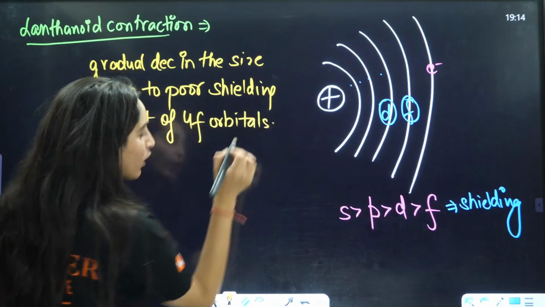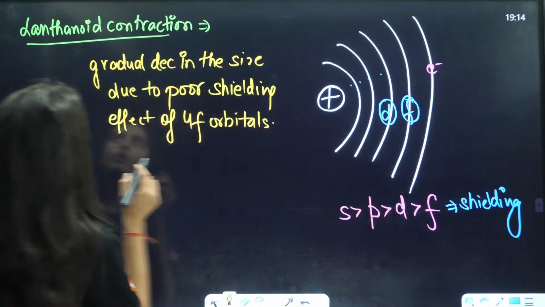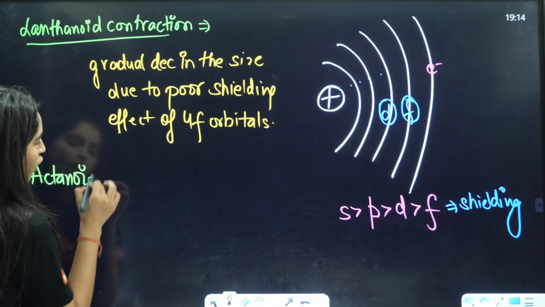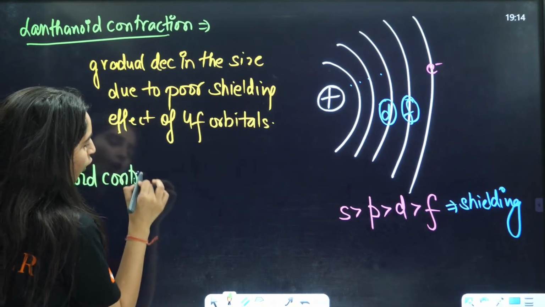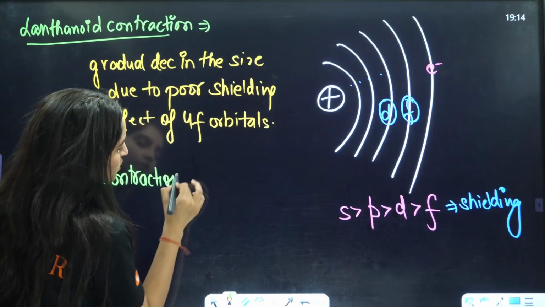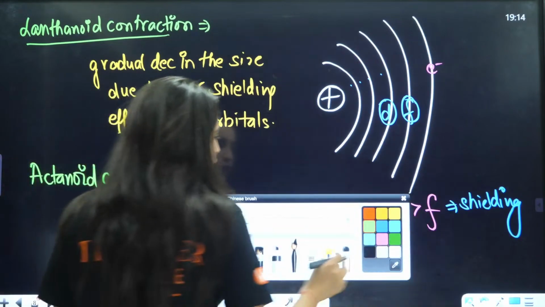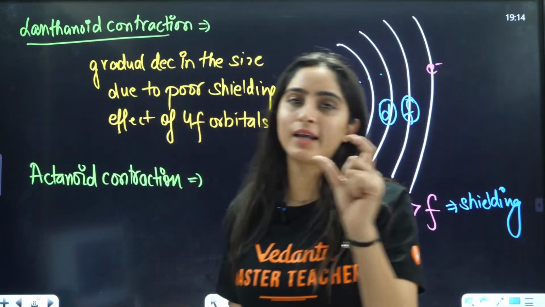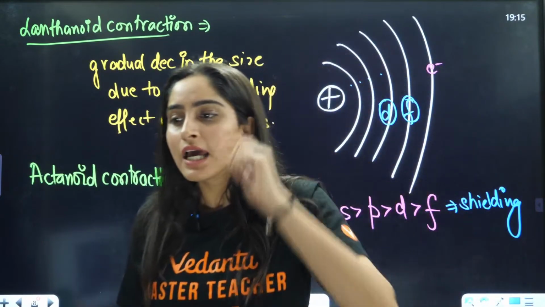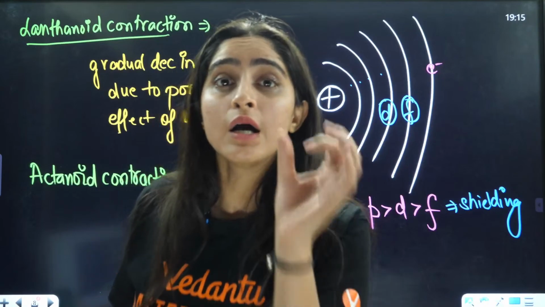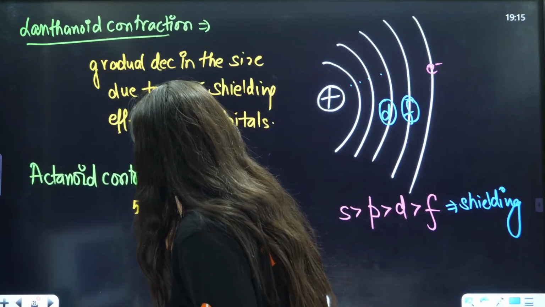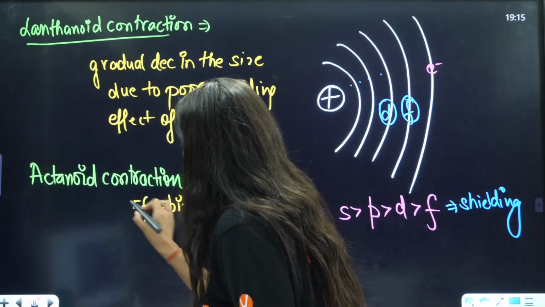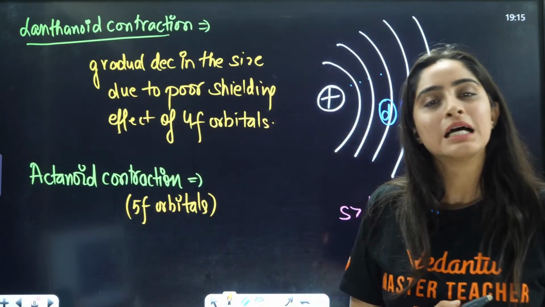orbitals. And what is actinoid contraction? What is actinoid contraction, everybody? Anybody in the chat box? Actinoid contraction is the same thing, but here you have 5f orbitals. Here we are saying it is due to the poor shielding effect of 5f orbitals, right?